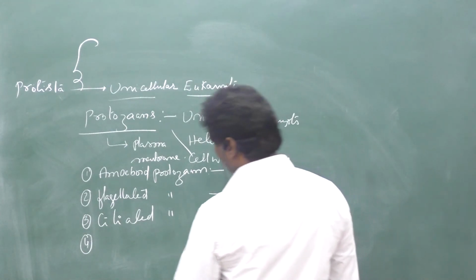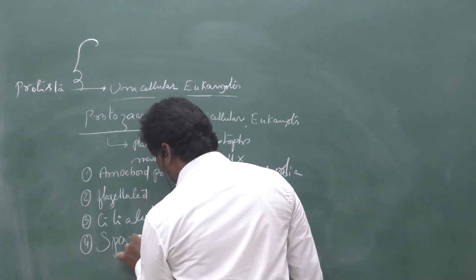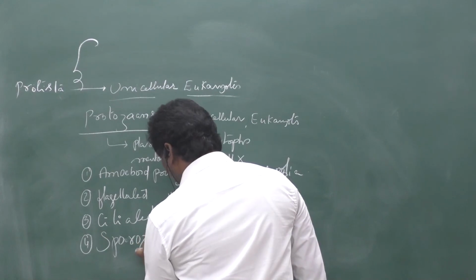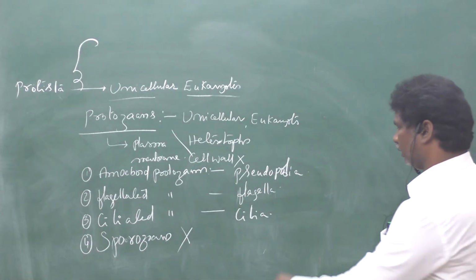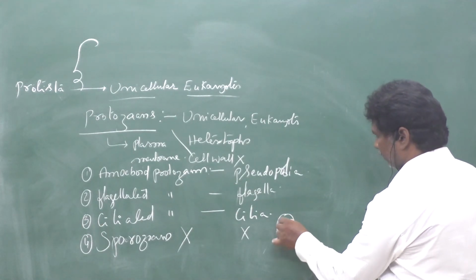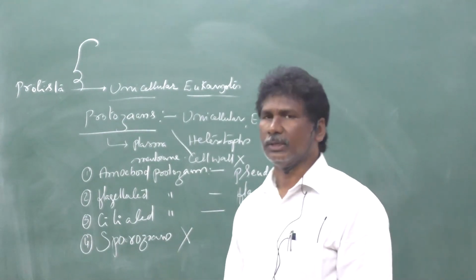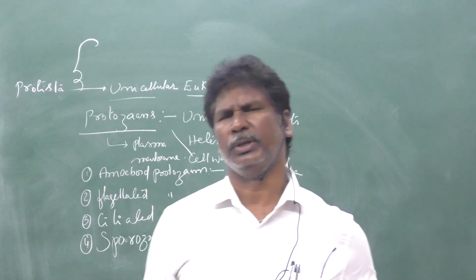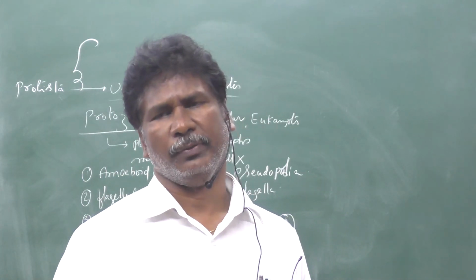And finally, sporozoans. Sporozoans do not have any locomotory organs; these are spherical structures without any locomotory organs. The best example is the malarial parasite, Plasmodium vivax.